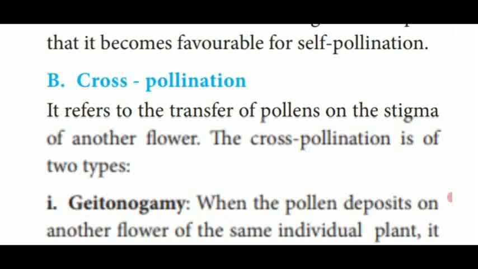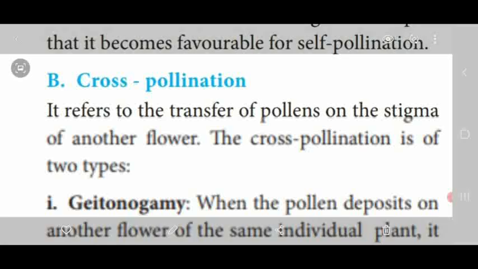First one, self-pollination means bisexual. What is bisexual? Both the sex organs are present in the same flower. ஒரே பூவிலே இருக்கும் ரெண்டுமே. That is said to be bisexual. Unisexual means ஒரே plant but male flower and the female flowers are separately located. அப்படி இருக்கலாம். Or it may be ஒரு பூவில் இருக்கக்கூடிய pollen grains which is transferred to the stigma of another flower of the same plant. That is said to be cross-pollination.